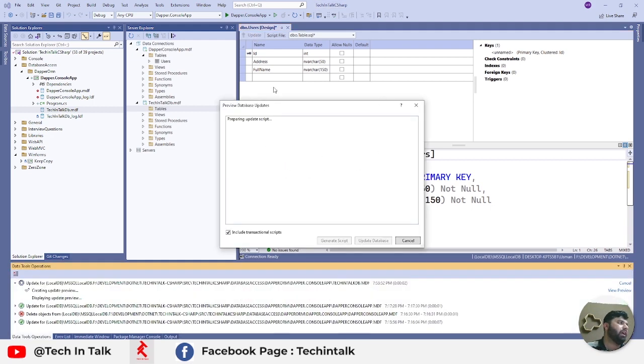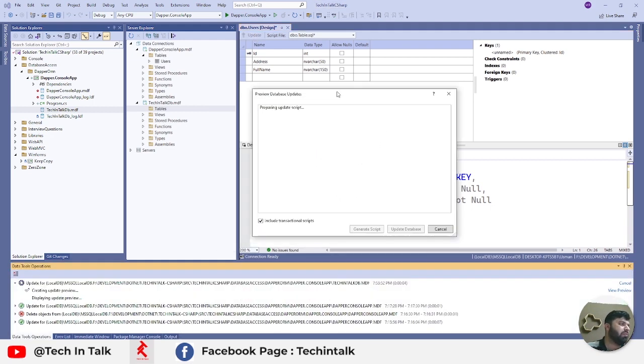I will be prompted with that kind of pop-up, and there are a couple of options. At the moment the script is getting prepared, so as soon as it's ready, I will have those two buttons enabled. With one I can generate a script, and later on I can execute it, or the other one is to update the database, which means that will be applied to the database directly.